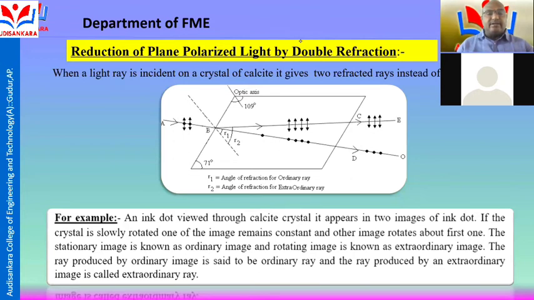Here, when the light passes from A to B in this direction, this is the plane perpendicular to the paper. At point B, the refraction is double refraction, R1 and R2. One is called the ordinary ray and the other is the extraordinary ray. Their angles are 71 degrees and 109 degrees.